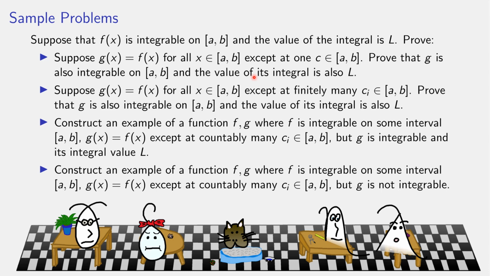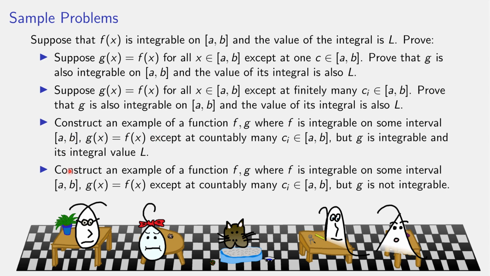Because it could be a possible suit on 2 different intervals if it happens to have been chosen as one of the points of the partition. But 2 pieces out of the partition, or at most 2 pieces of the Riemann sum, is not a big difference as long as the widths that you're multiplying by are sufficiently small. So once you get that changing it at a single point can't do very much, you can do an inductive proof and get that changing it at finitely many points doesn't do much of anything. You don't have to do this inductively, it's just one possible way.